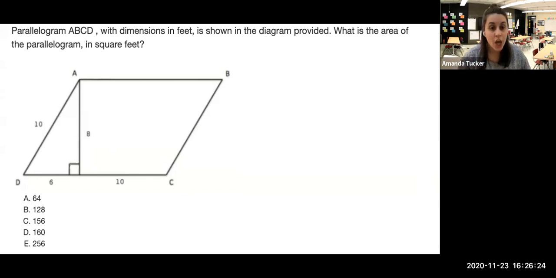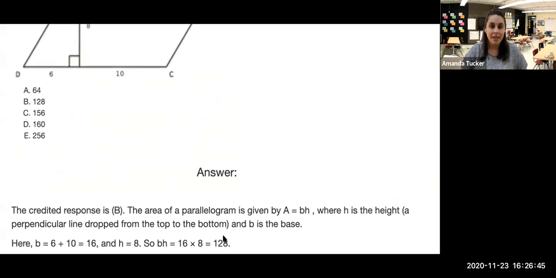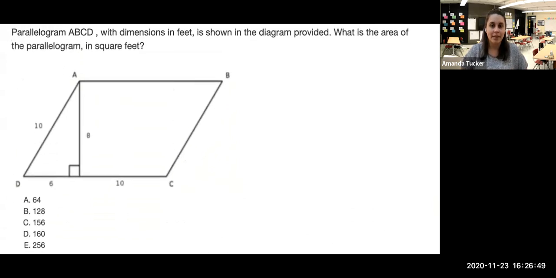So in this situation, our base is made up of two parts, a part that's 6 feet long and a part that's 10 feet long. So if you add those together, that's 16 for the base. And then the height is 8. So what I can show you here is that base is 6 plus 10 is 16, and height is 8. So 16 times 8 is 128. And that is the area there for a parallelogram.